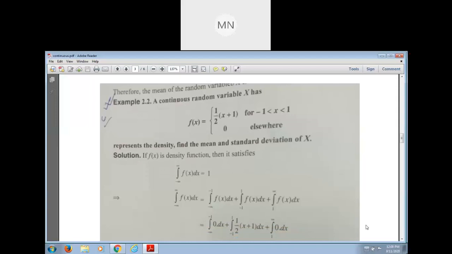See the function from minus infinity to infinity. What is the value of f of x? If x takes the value minus 1 to 1, then the value is half of x plus 1.